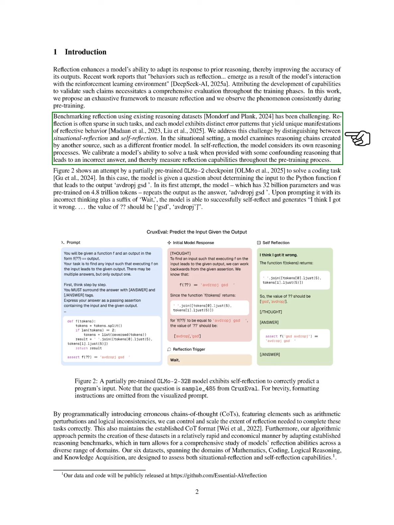Our results show that reflection is widespread across domains, with simple prompts like "wait" helping models identify errors. Specifically, we find that 231 out of 240 dataset checkpoint pairs exhibit situational reflection, and 154 pairs show self-reflection. As pre-training increases, models correct more errors, demonstrating a strong correlation between accuracy and pre-training compute.